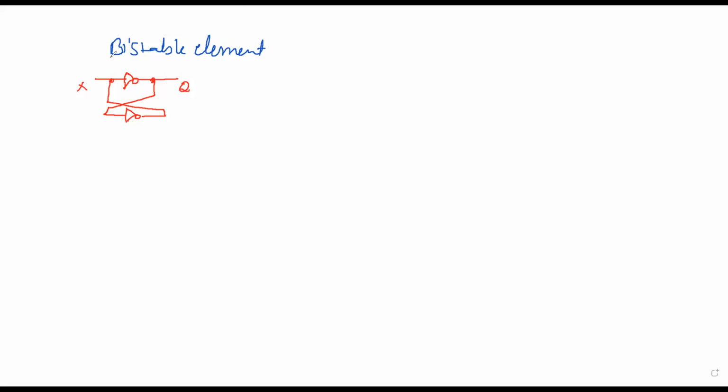Suppose I take X equal to 0, this is gate 1 and gate 2. So if I take X equal to 0, this Q becomes 1.